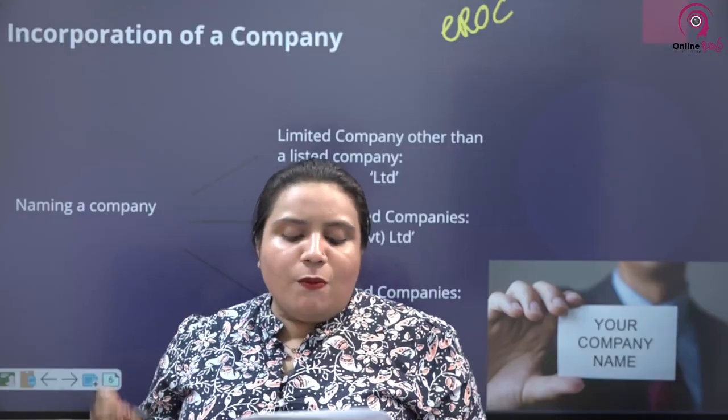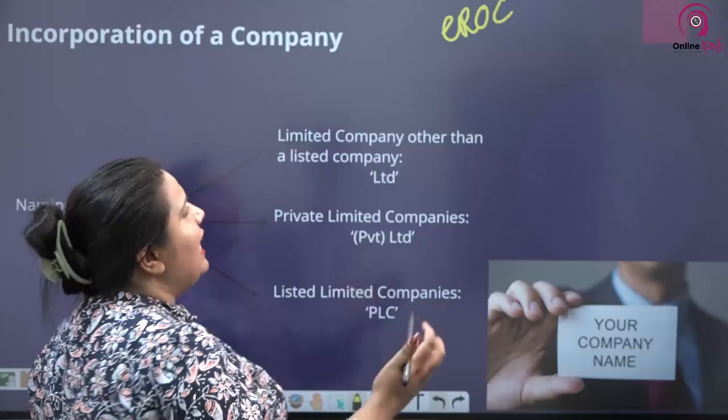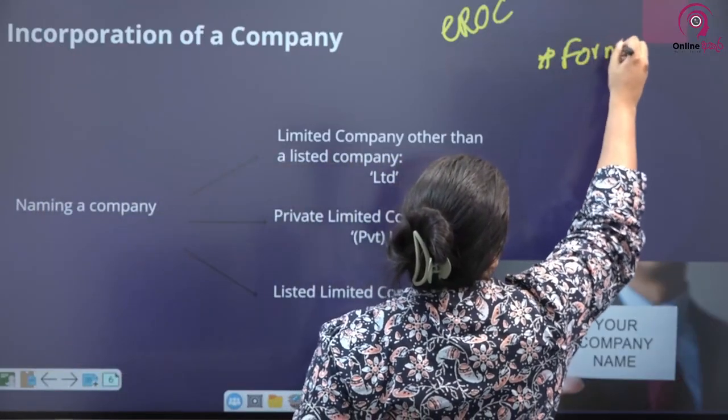The prescribed form for incorporation of a company is set out in Form 1. So actually where we begin the incorporation of a company is through this first form called Form 1.